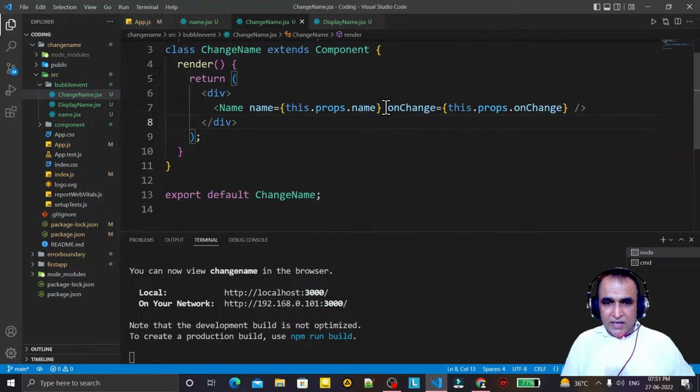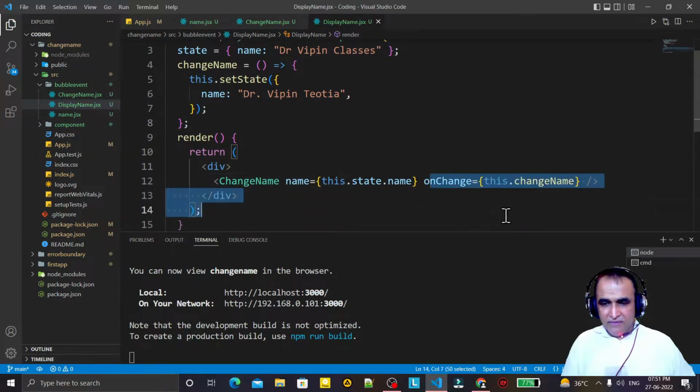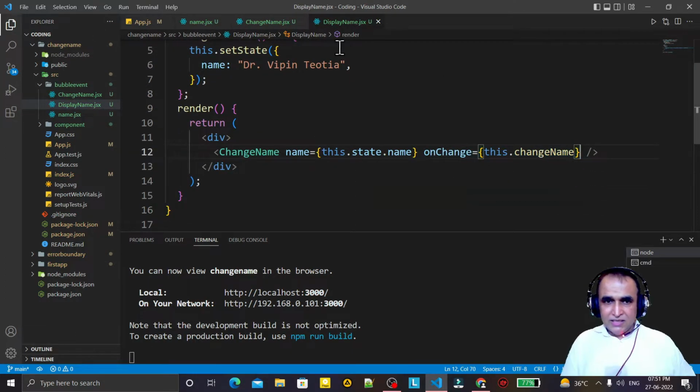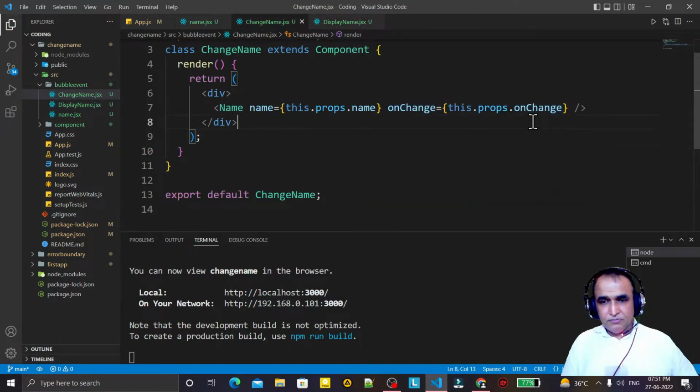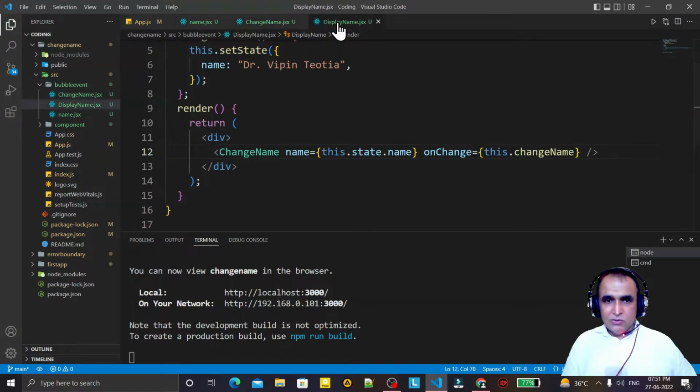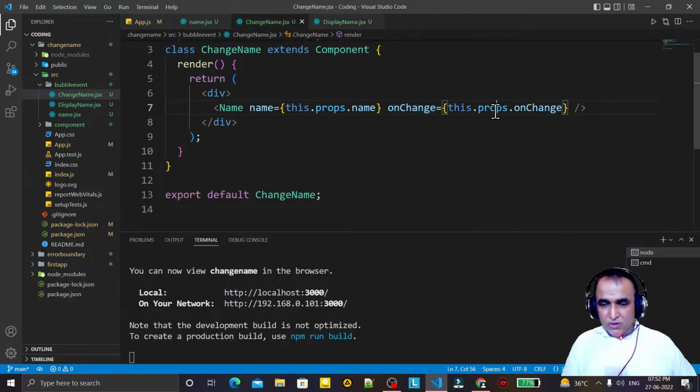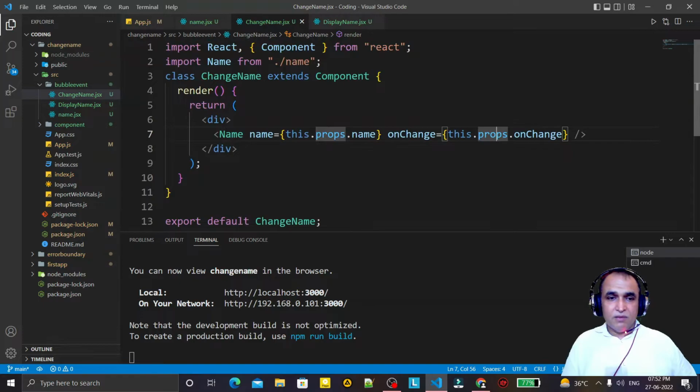Change name is again passing the same event, and this same event we are passing to the grandchild. So on change, here also we have an onChange, here we have an event handler, but here this onChange we are passing again to this child name component. So this concept is called bubbling of event, or event bubbling in JavaScript, that we are implementing.